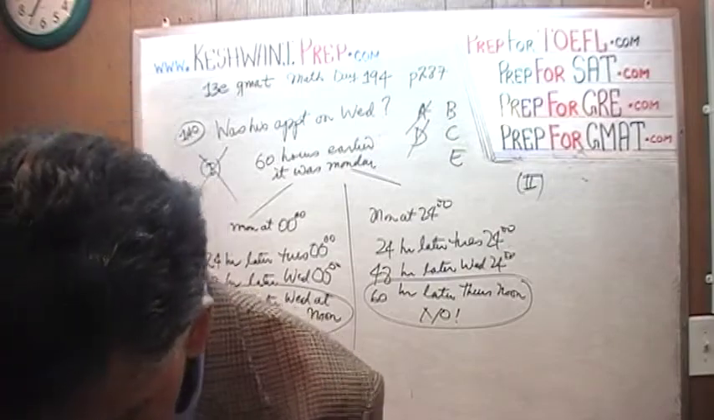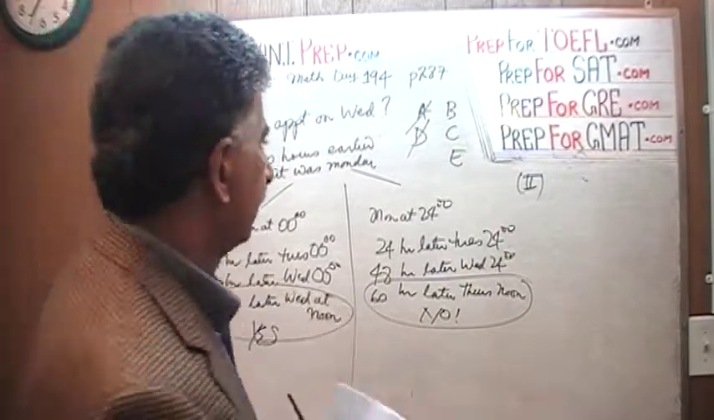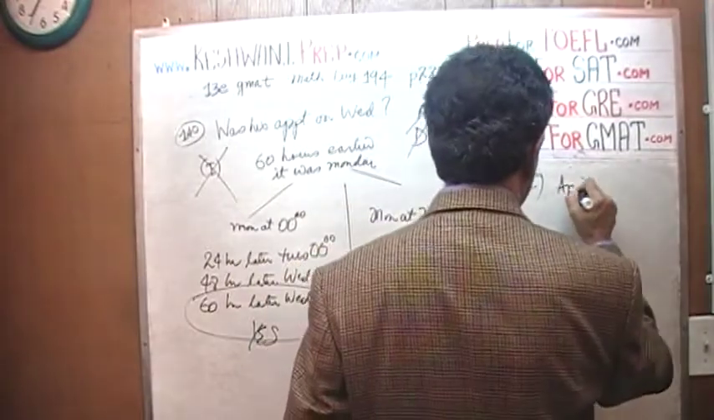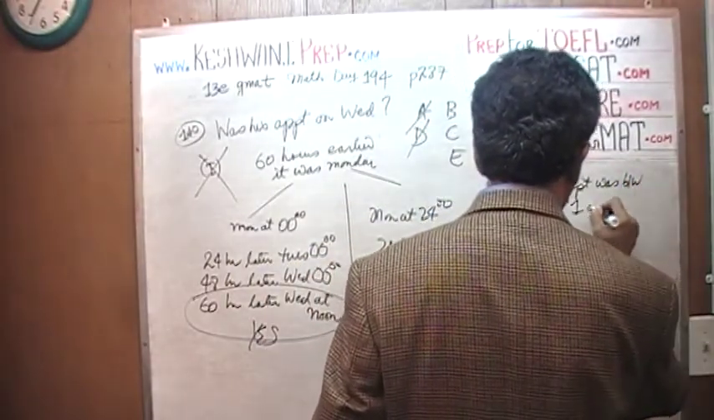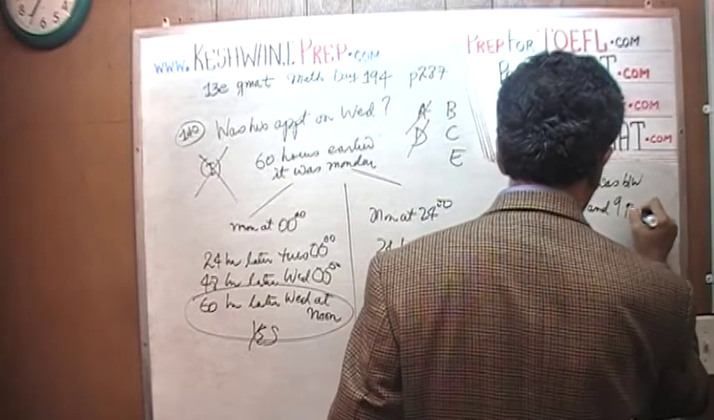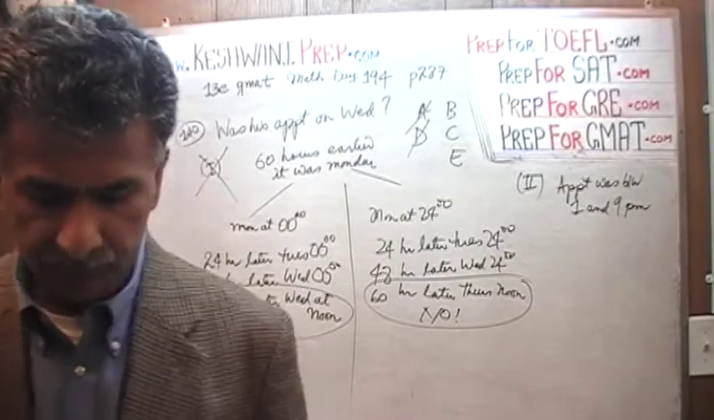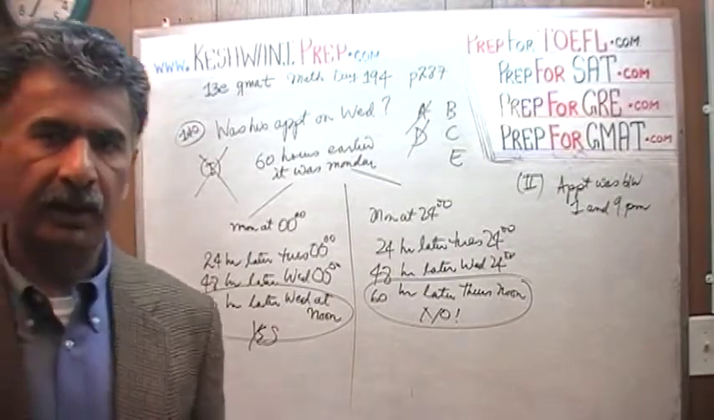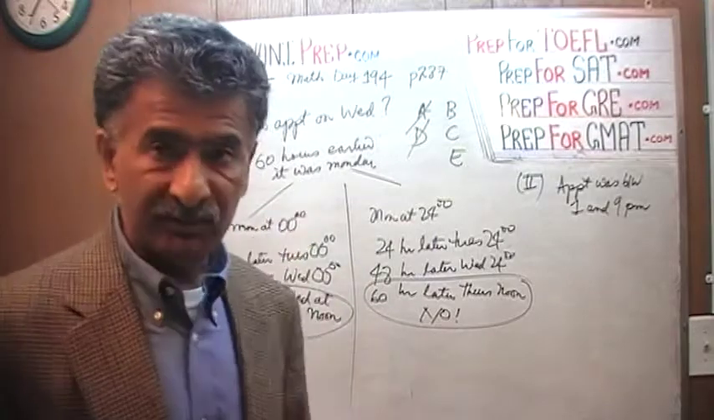The second statement tells us that the appointment was between 1 p.m. and 9 p.m. Well, that does us no good. Simply knowing that his appointment is between 1 and 9 p.m., that information by itself is not going to tell us if his appointment is on Wednesday.